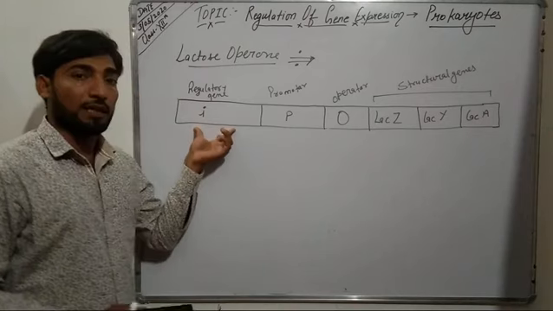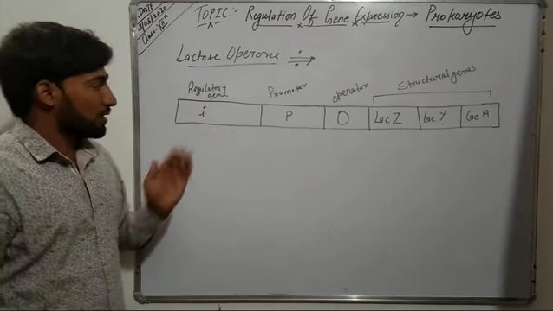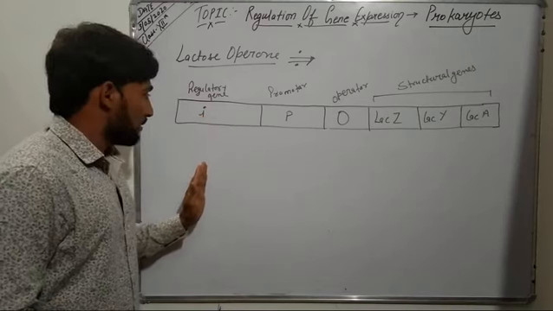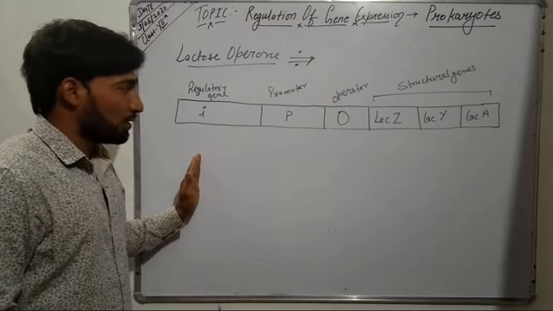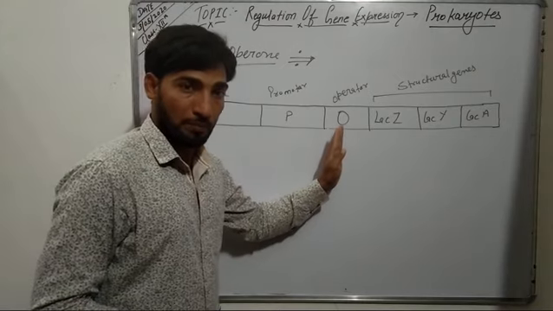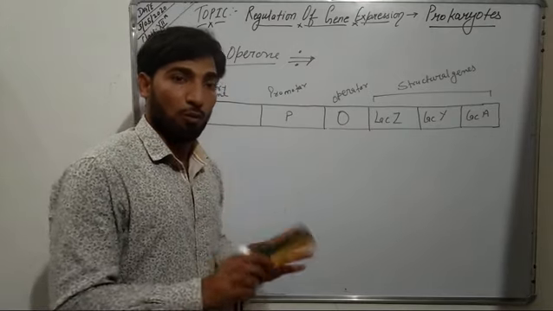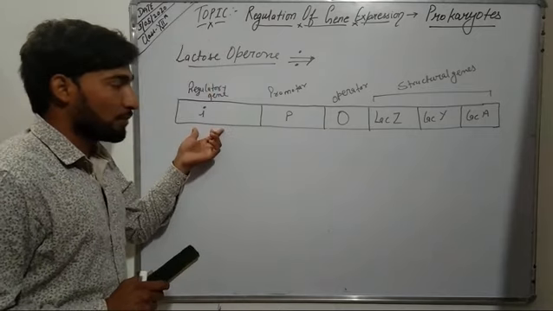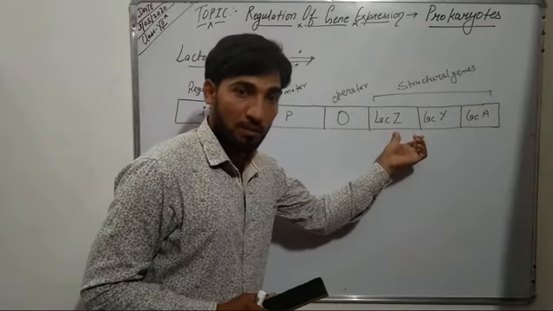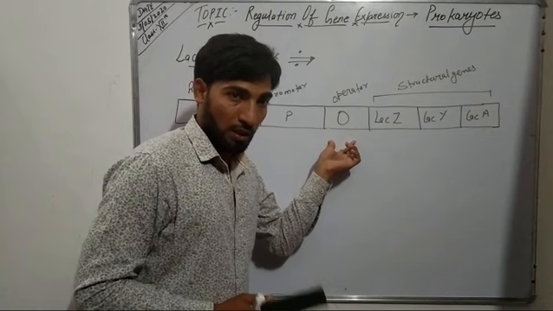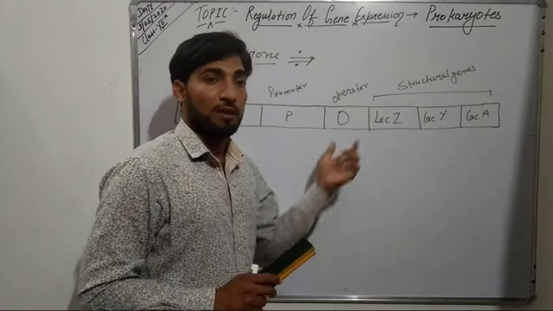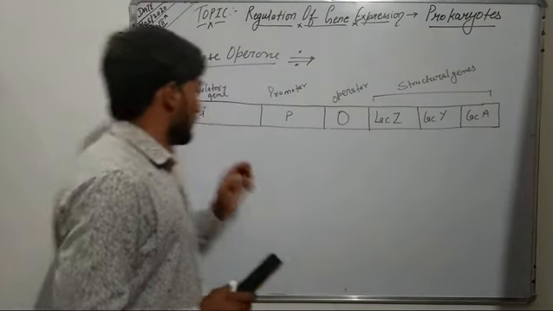Now the fourth gene is the regulatory gene, that is the I gene. This regulatory gene transcribes a repressor protein. In the presence of inducer, this protein cannot bind to the operator, so the operator is in switch on mode. That means this regulatory gene, in combination with the operator, is responsible for the transcription of these 3 structural genes. If inducer is present, the 3 genes get transcribed, and if inducer is absent, the 3 genes will not get transcribed.